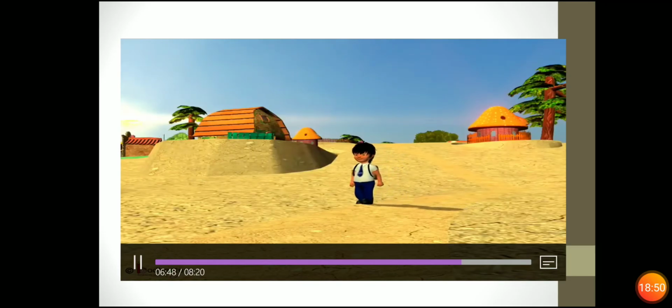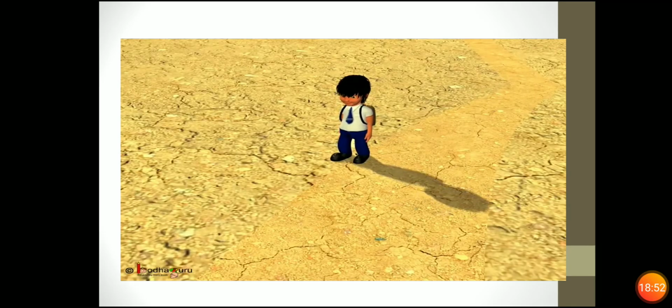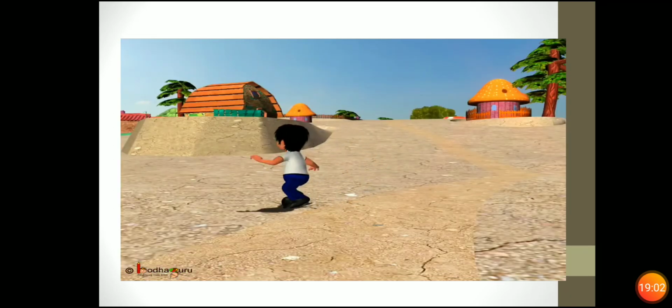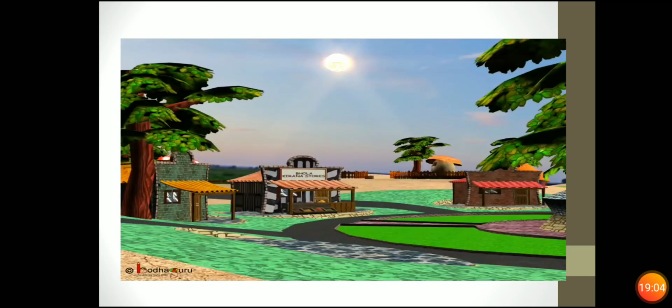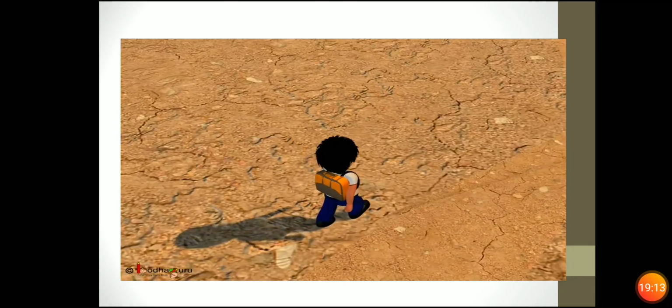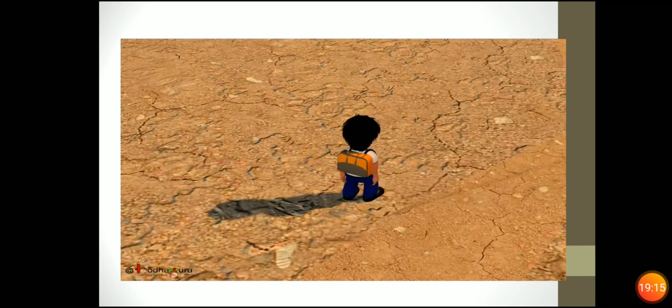If we observe, in the morning the shadow is the longest. Now it is the noon time. The sun is directly above the boy and his shadow is the shortest. See the shortest shadow. As the evening approaches, the shadow again becomes longer. It is evening time, so the shadow will become longer in size. The size of the shadow keeps on changing with the position of the sun.